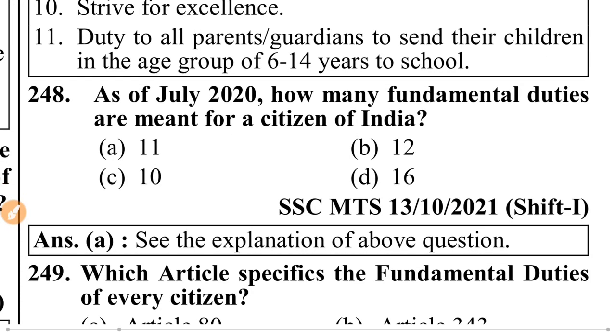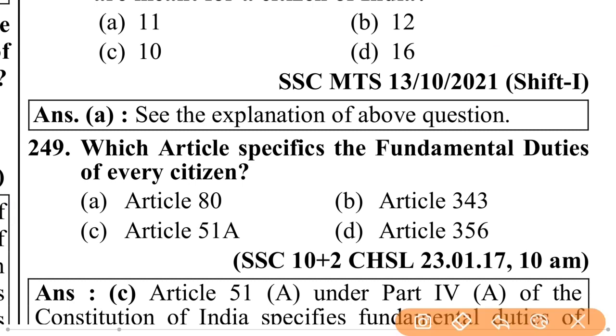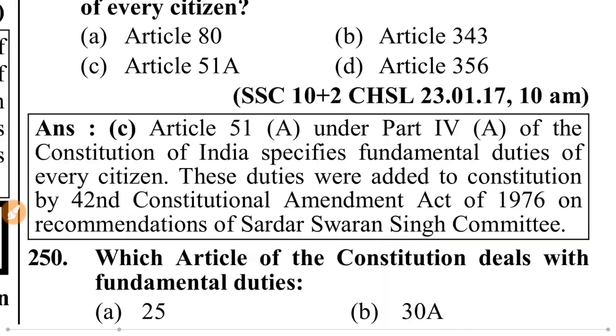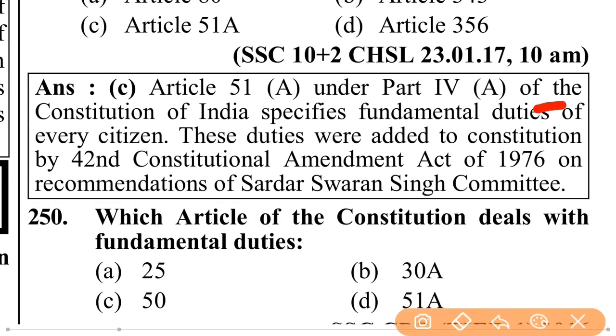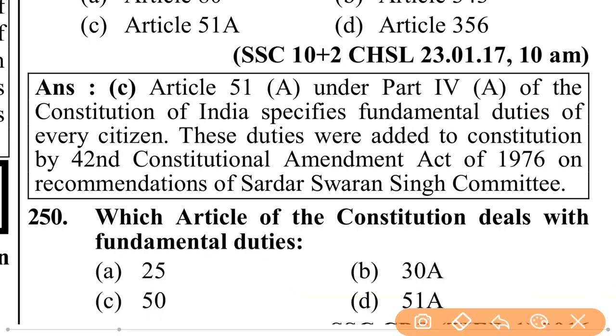As of July 22, how many fundamental duties are meant for a citizen of India? 11. Which article specifies the fundamental duties of every citizen? Article 51A. Article 51A under Part 4A of the Constitution of India specifies fundamental duties of every citizen. These duties were added to the Constitution by the 42nd Constitutional Amendment Act 1976 on the recommendation of the Sardar Swaran Singh Committee.